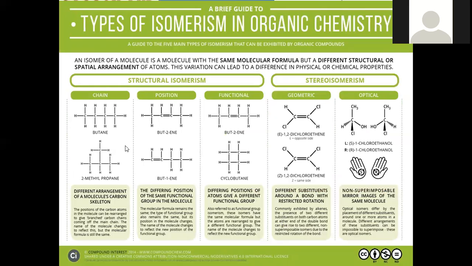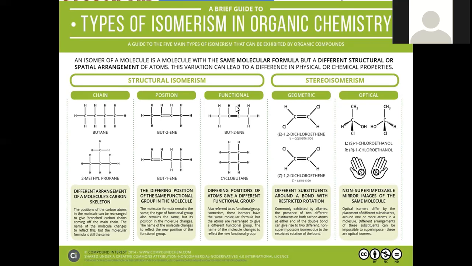Now, this is the simplest representation of isomerism in organic chemistry, where chain isomerism, straight chain, just now we studied about butane with one of the side chains called 2-methyl propane. Both pertain to the C4H10 molecular formula. Another type of isomerism is called positional. Here the double bond is located at the first carbon, but in the second one, the double bond is shifted to the second carbon: 2-butene, 1-butene. This is said to be positional isomerism, where the position of the group varies. The molecular formula remains identical. And next is about functional.